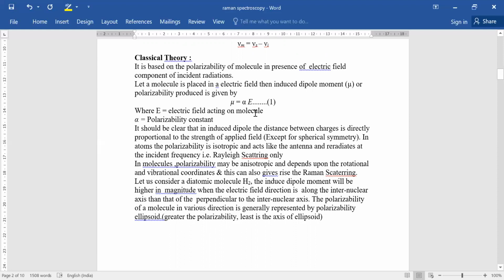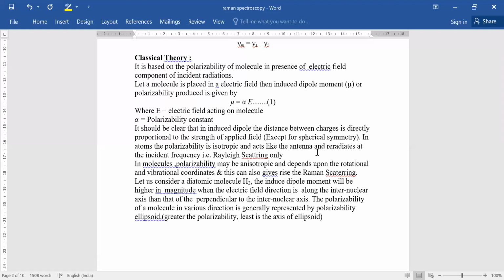If a molecule is placed in an electric field, the induced dipole moment is given by mu equal to alpha into E, where E is the electric field acting on the molecule and alpha is the polarizability constant. We also know that in an induced dipole, the distance between the charges is directly proportional to the strength of the applied field. It means the greater the applied field, the greater the distance between the charges.